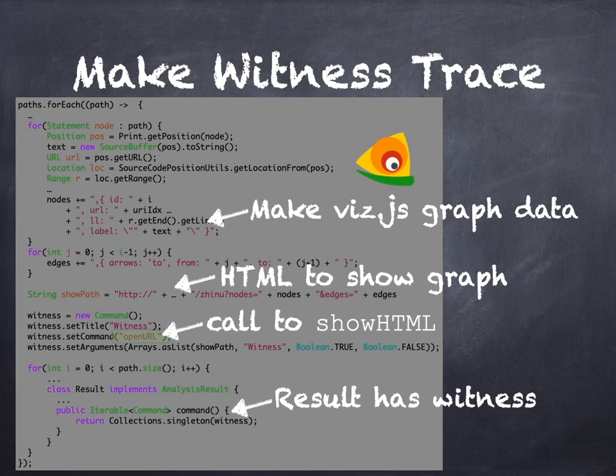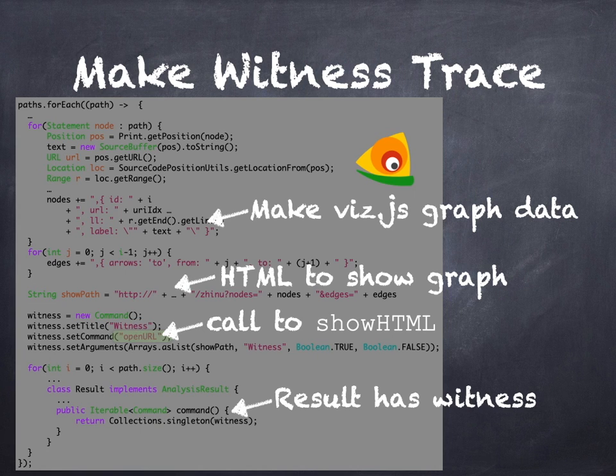Then we now have HTML to show the graph in this GNU web API call. To do that, we build the command. Remember, you saw witness when we clicked on witness in the Eclipse Che demo. That's where this comes from. This is a command titled witness, which is the thing you saw, and its job is to open the URL. It opens this GNU call, and then the result has the witnesses, as you saw, and how that worked.